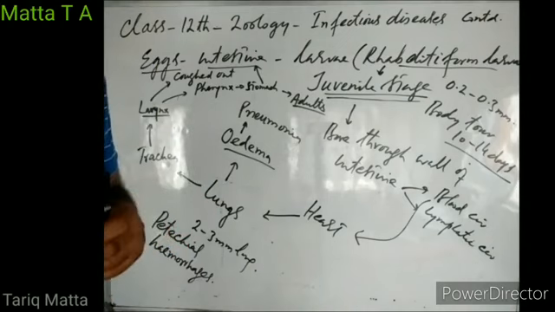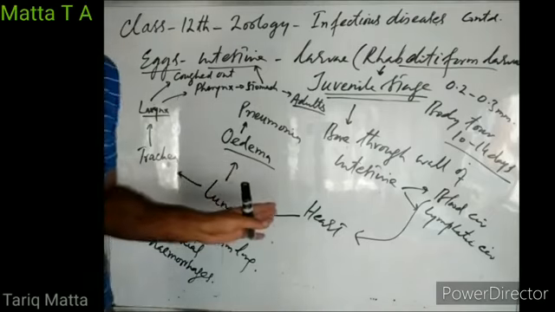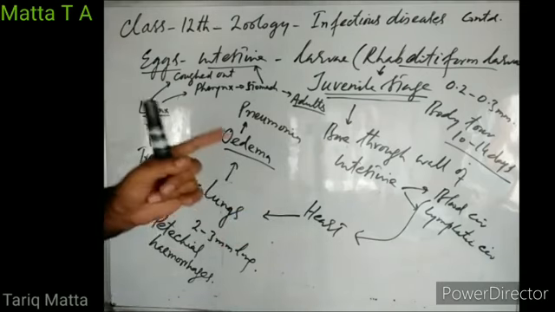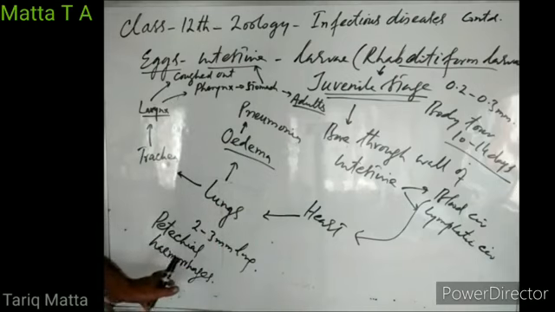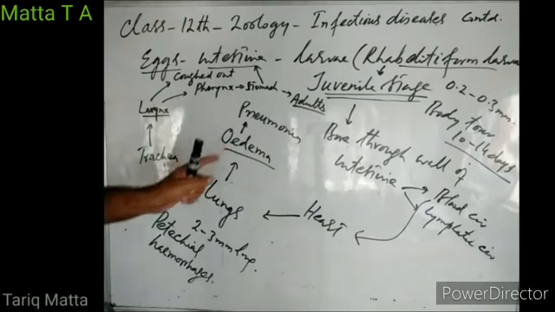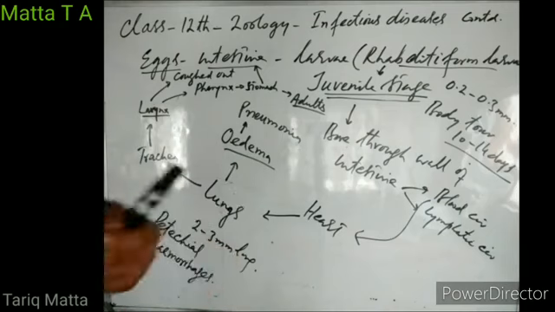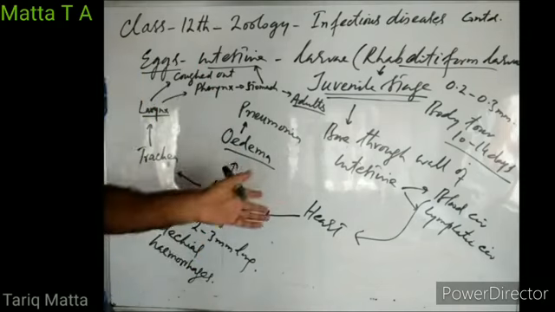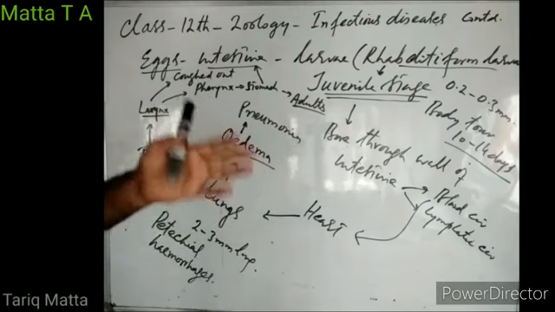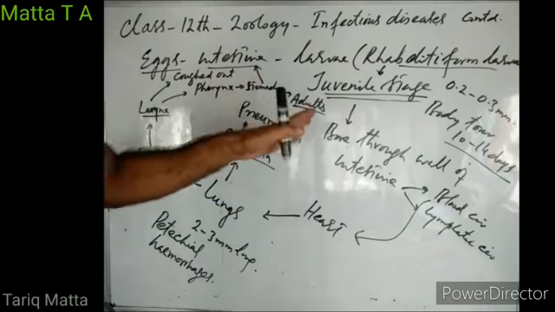In children, if the larvae reach the brain, they cause convulsions, right? So these larvae are extremely dangerous. They may cause damage to any body organ. They cause damage particularly to the lungs, where they cause petechial hemorrhages, leading to edema and finally pneumonia, right? If they reach the brain, they may cause convulsions. If they reach the kidney, they may damage the kidneys. If they reach the bile duct, they cause obstructive jaundice. If they reach the pancreatic duct, they may obstruct the flow of pancreatic juice, right? So they can damage any body organ. These larvae are very dangerous.